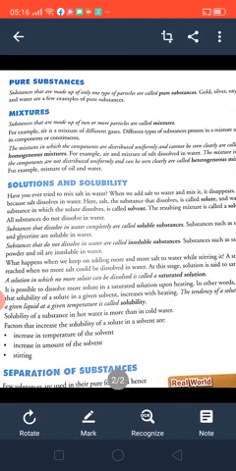Yes, ma'am. For example, you can see sugar. Take sugar into one bowl, 4 spoons of sugar. Then see its particles. Sugar contains only one type of particle. Only sugar particles are there in the sugar.